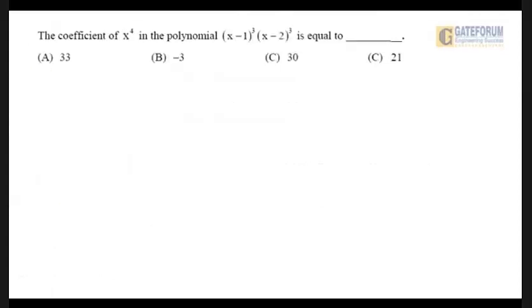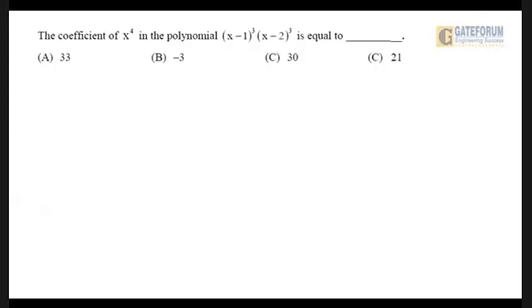The coefficient of x to the power 4 in the polynomial (x minus 1) whole cube into (x minus 2) whole cube is equal to what? Give it a try. This is a sum that does not have any shortcut. This is a blunt sum. Sometimes blunt sums also come. The main problem that students face here is making silly mistakes in calculations.